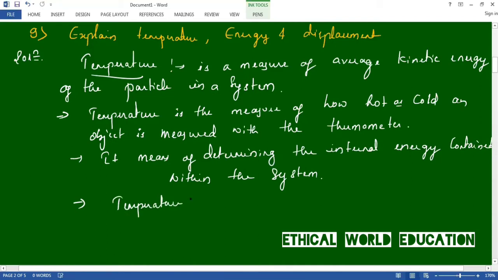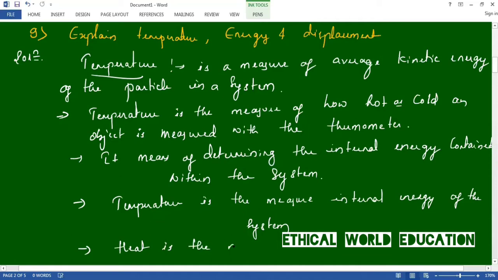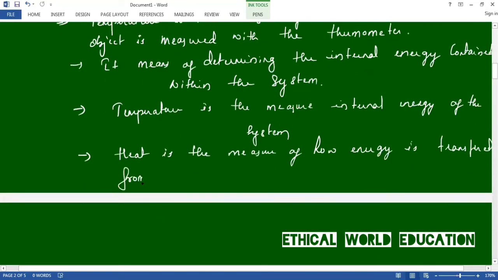Temperature is the measure of internal energy of the system, whereas heat is the measure of how energy is transferred from one system to another.